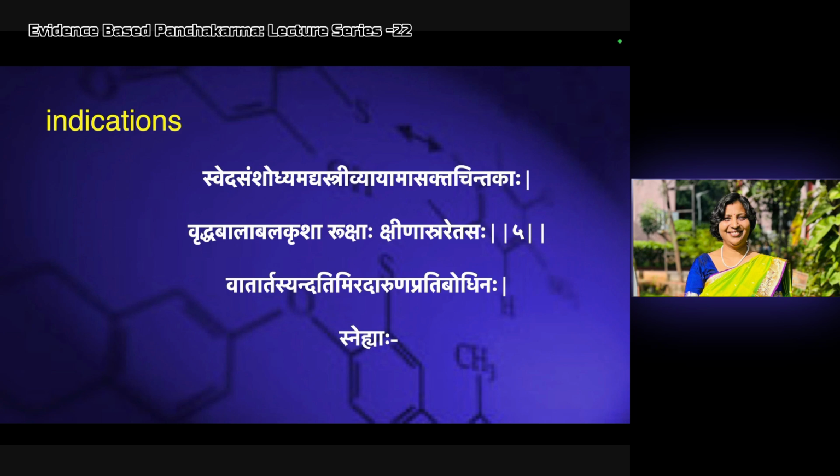Krusha, those who are having a lean body. Ruksha, those having dryness in the body or more vata. Kshina Astra, having less Astra, that is anemic, where Raktadhatu is less. Kshina Retasa, oligospermia.